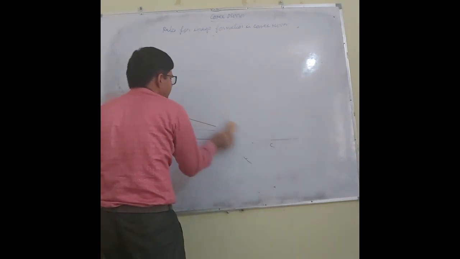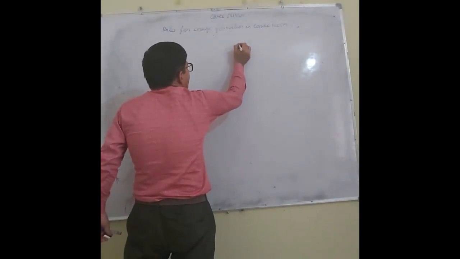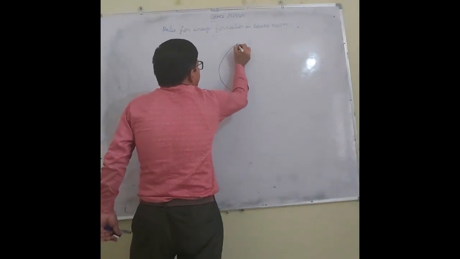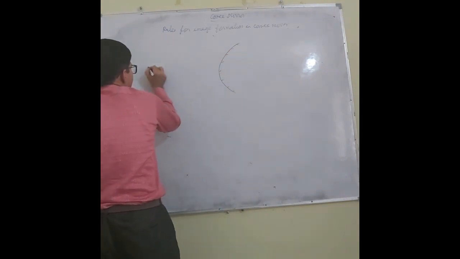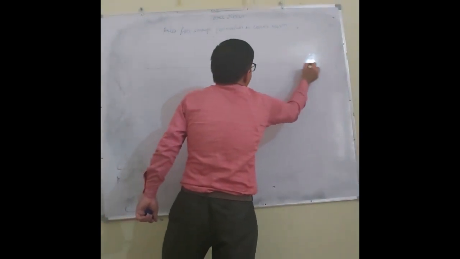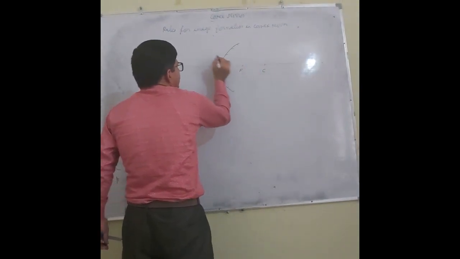Next point is same as that we have done in the concave mirrors. Third point is, let us say this is again convex mirror. This point is focus, this point is center of curvature.